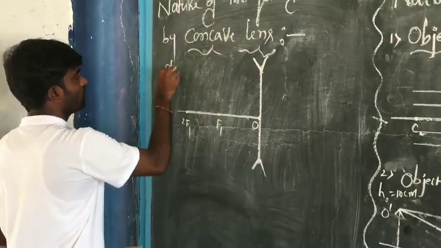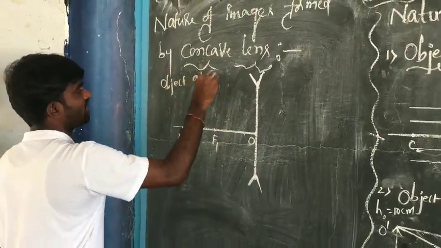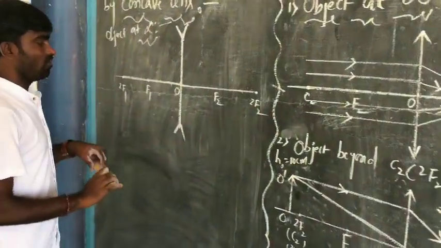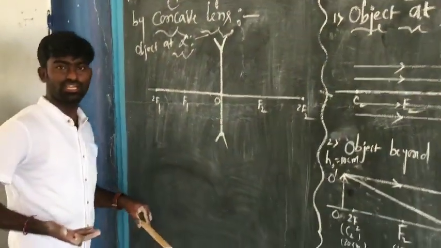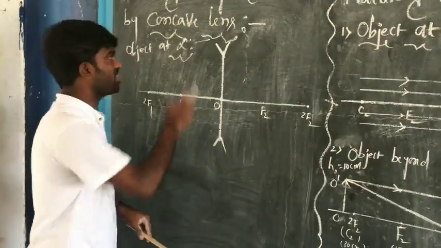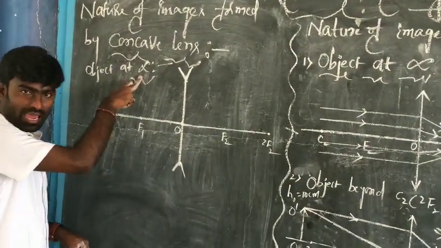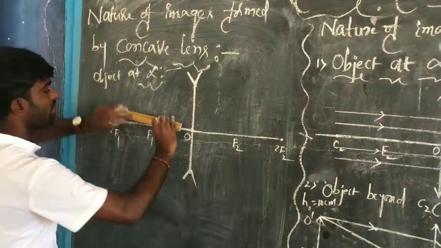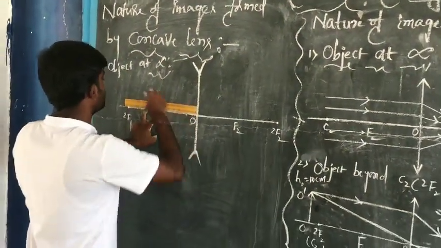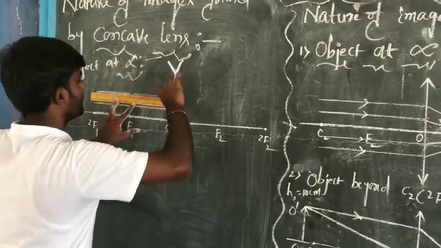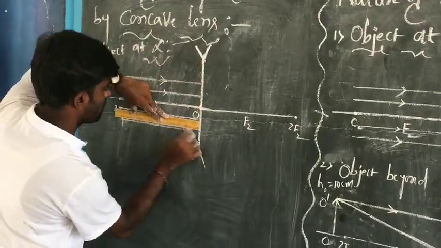And now object at infinite distance. Now what kind of light rays usually emanate from the object at infinite distance? Yes, you are correct. A parallel beam of light rays will emanate from an object which is at infinite distance.